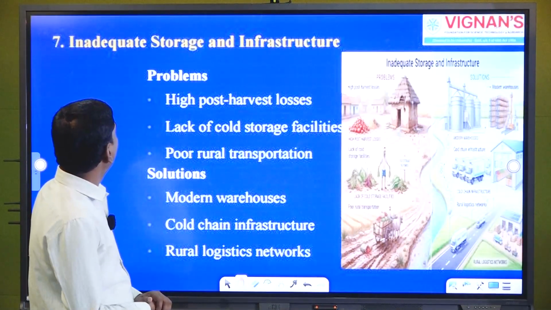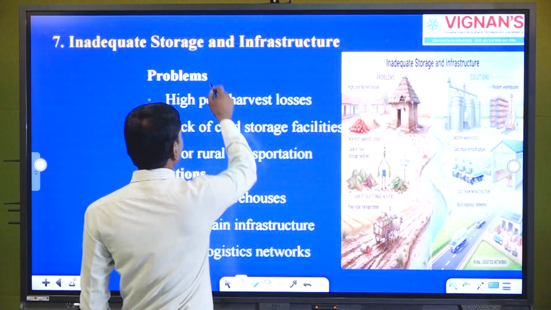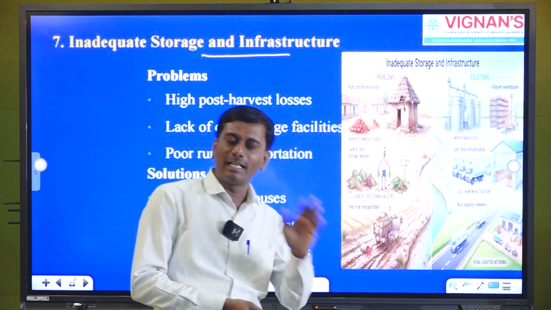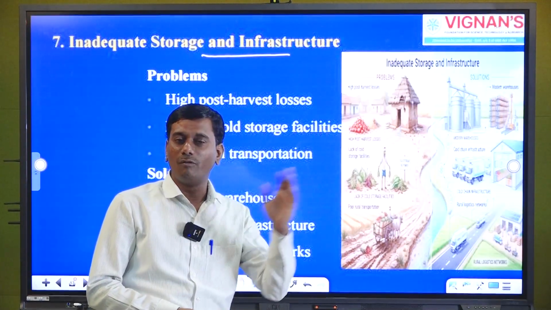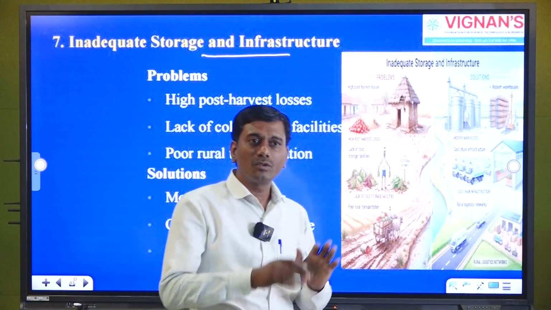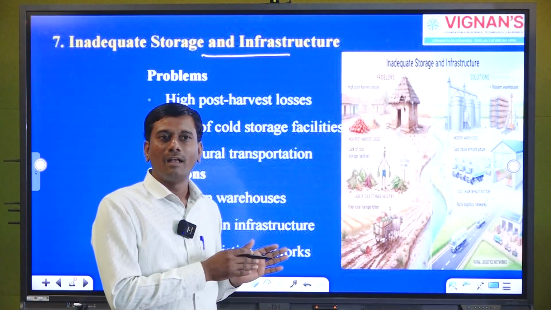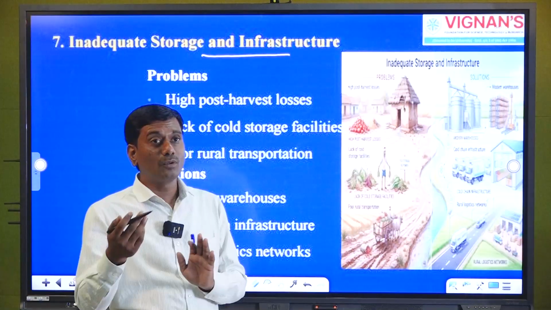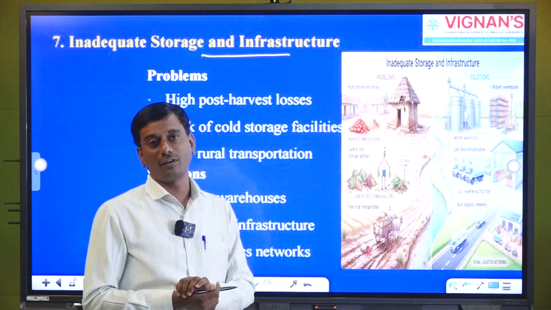So another important problem faced by Indian agriculture is inadequate storage and infrastructure. I will tell you one of the best examples. If you compare with agriculture crops, horticulture crops have more value and higher prices. Obviously, we should grow whatever we need for consumption, and for the rest we should think about other economic crops, so that farmers can improve their economic situation and get a good price for that.